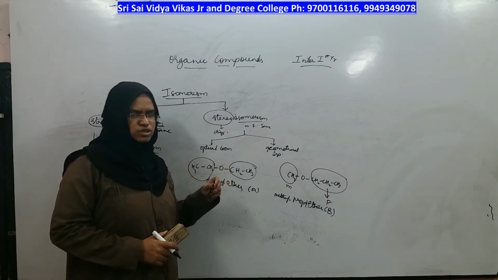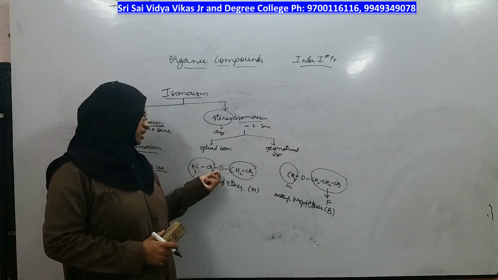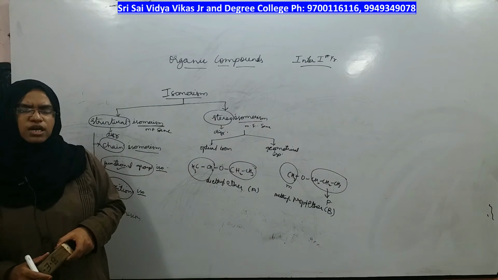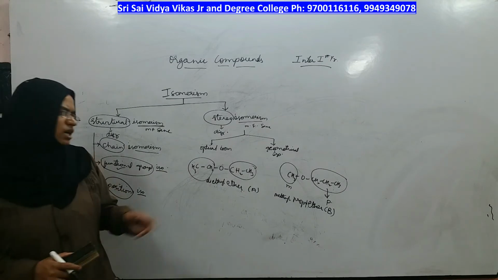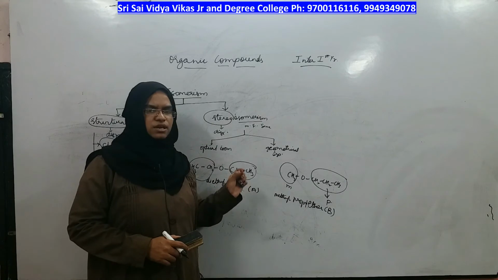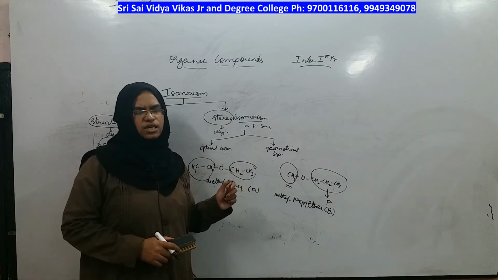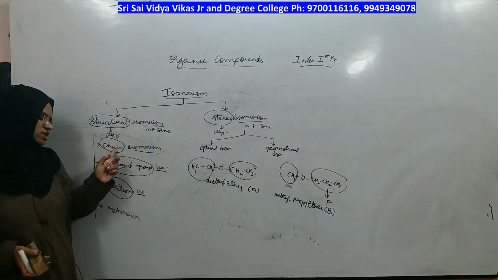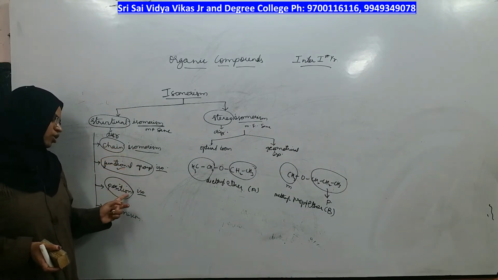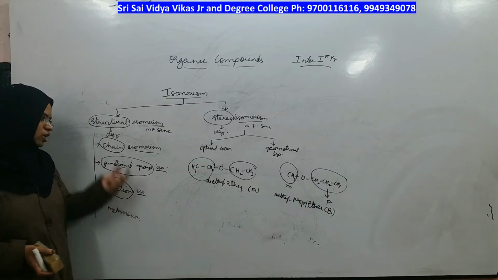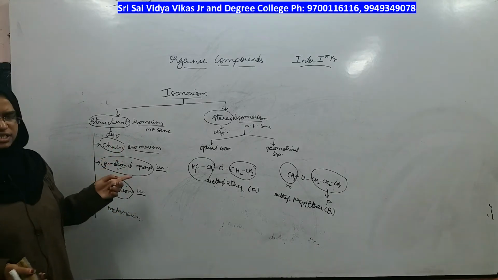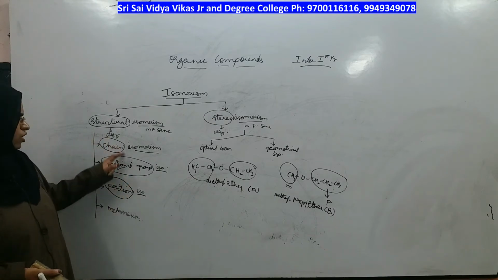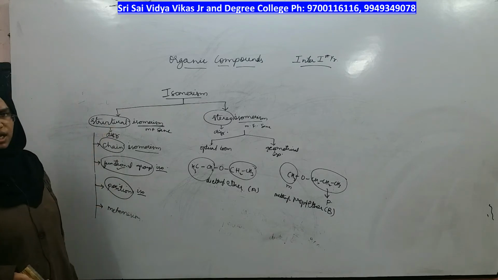You can define it by using ether, it's not a big problem, right? So the definition is, when two compounds have the same molecular formula but different alkyl groups around the ether, they are called metamers to each other, and the condition is called metamerism. Whether the isomerism was chain or functional group or position or metamerism, in all the cases compound A has a different structure and compound B has a different structure. Therefore, all these are called structural isomers.